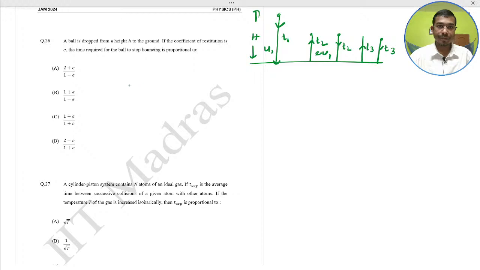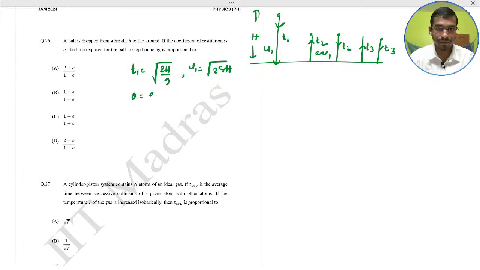So, substitute. T1 would be what? Half g T square, so T1 is root of 2h by g, and V1 would be root 2gh. So 0 equals V equals U minus at, so U means e V1, minus at means g T2. Here we apply V equal to U minus at.